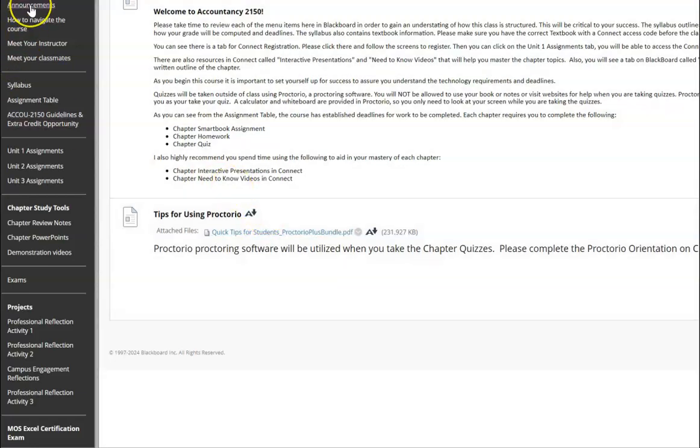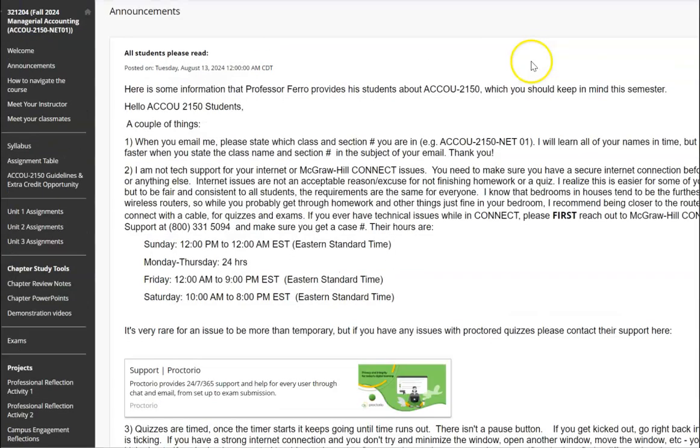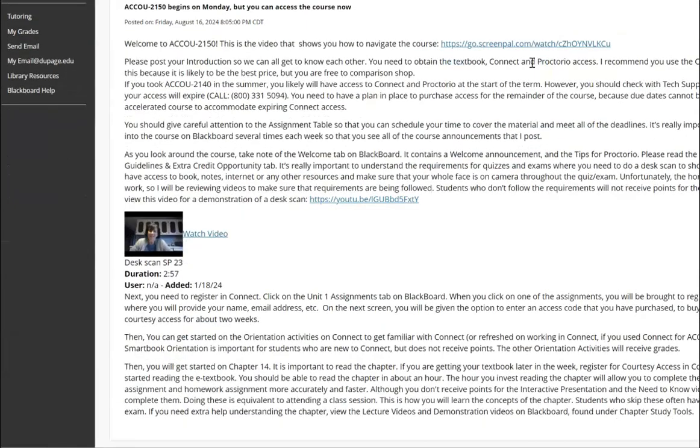But then there's going to be this announcement page. I'm going to be posting announcements, at least one a week. And this is where I'm going to give out information about the class, about the chapter, reminders. So you want to be logging in to Blackboard a couple times a week and reading these announcements. I also email them to you. So please be checking your COD email a couple times a week.